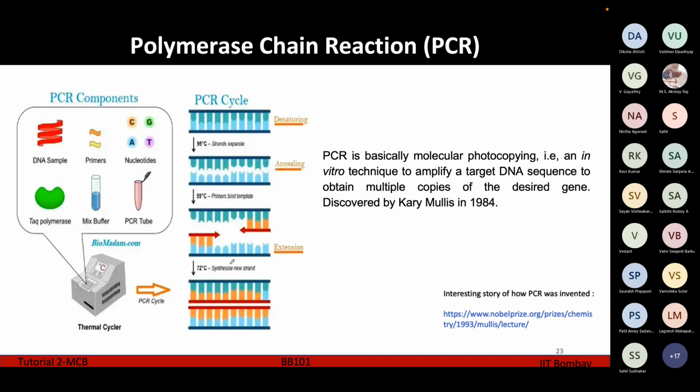And then the final step is extension. Using the enzyme Taq polymerase, the Taq polymerase is going to add the nucleotides to this primer here, and it's going to move forward in this direction and this direction. And then we are getting two brand new strands of the DNA. So in each cycle of the PCR, you can see that the number of DNA molecules is going to double.